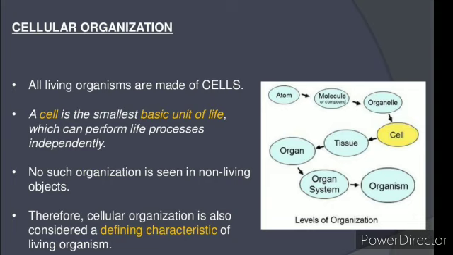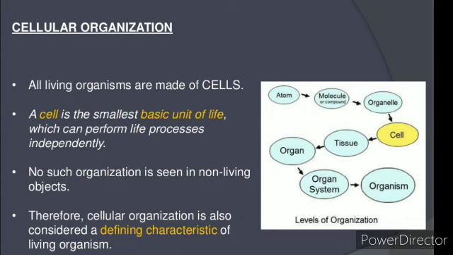The cells become dependent on one another. If you take one plant, different parts are there: root, stem, leaf. Each has different functions. They are functioning together and they are growing.